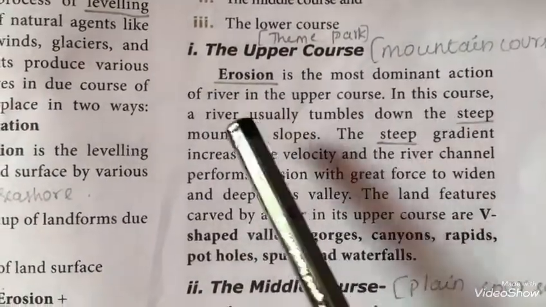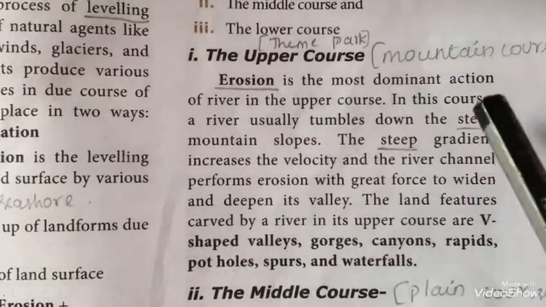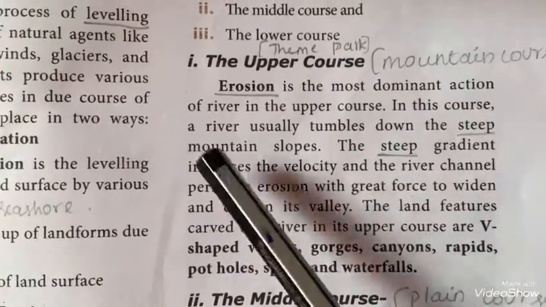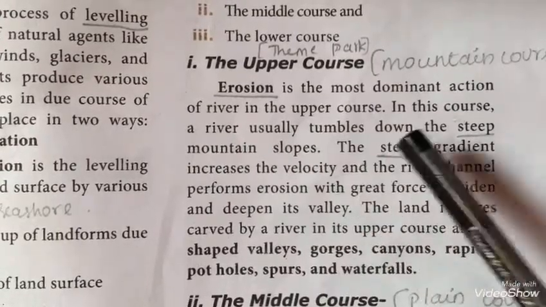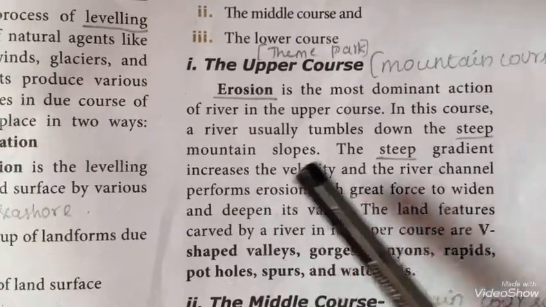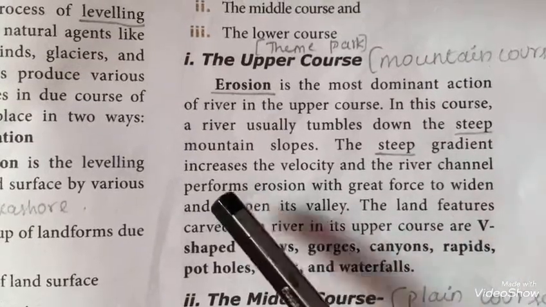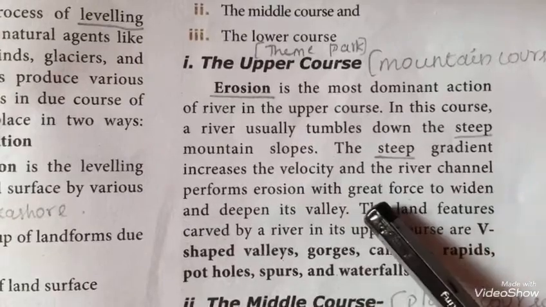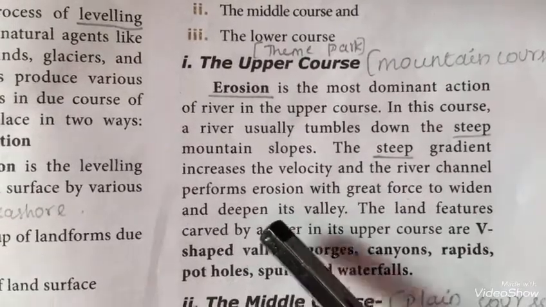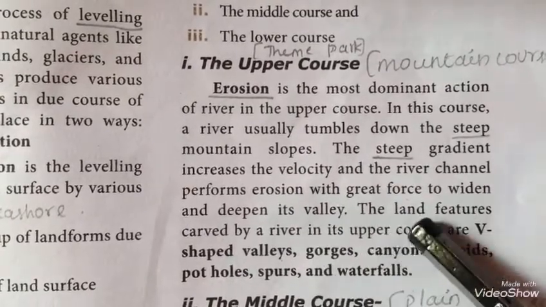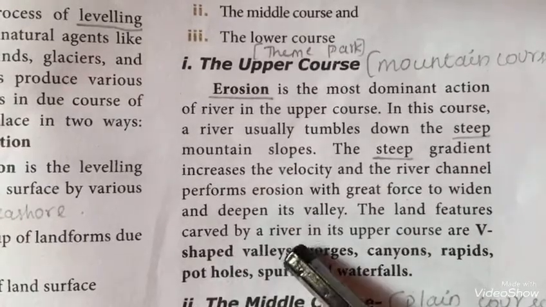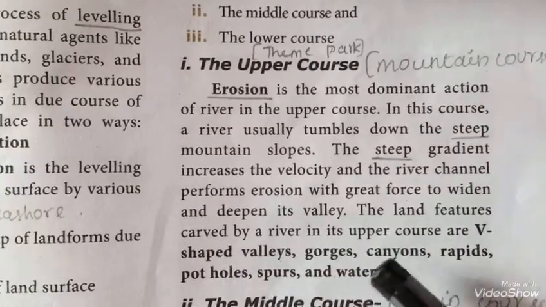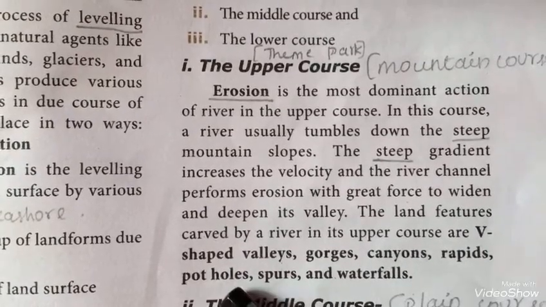The upper course. Erosion is the most dominant action of a river in the upper course. In this course, a river usually tumbles down the steep mountain slopes. The steep gradient increases the velocity and the river channel performs erosion with a great force to widen and deepen its valley. The land features carved by a river in its upper course are V-shaped valleys, gorges, canyons, rapids, potholes, spurs and waterfalls.